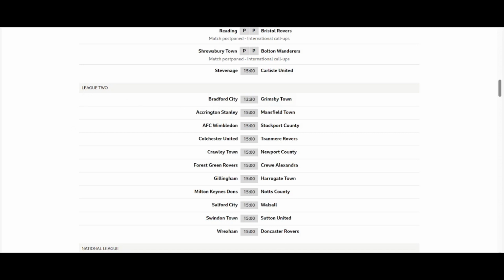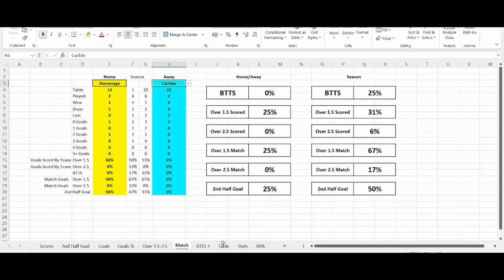Bradford are playing Grimsby. What I would do is click on that tab there, look for Bradford, they're playing Grimsby, there. So there you've got all the statistics you want.